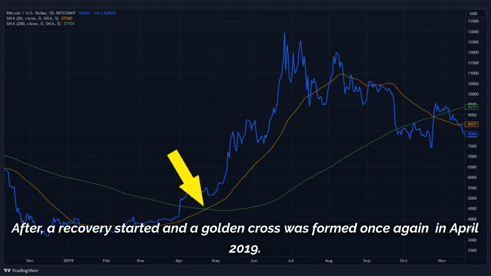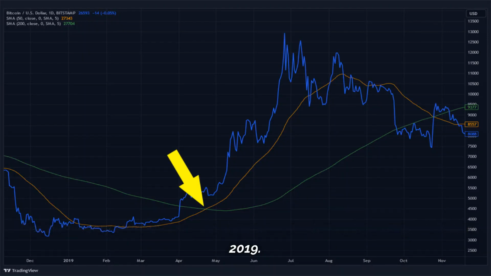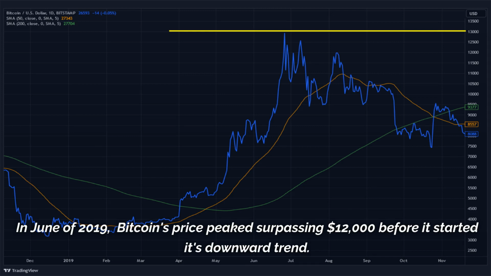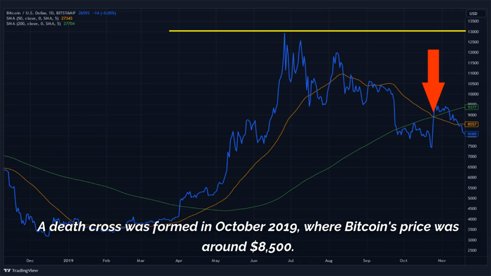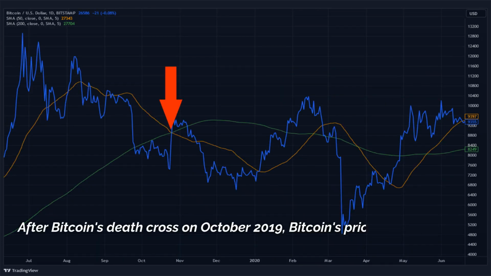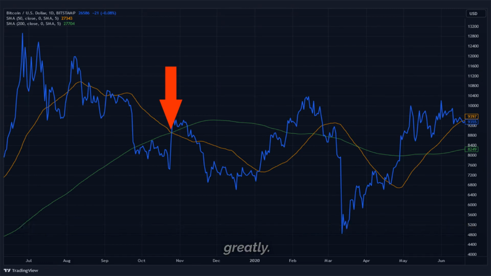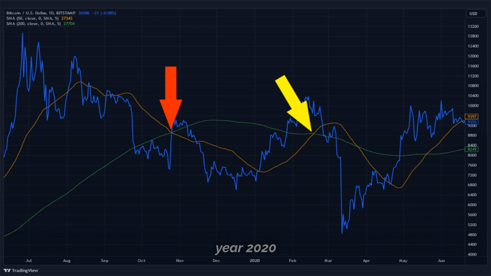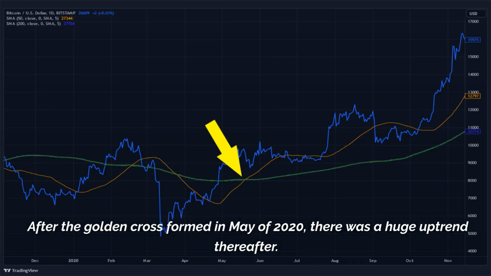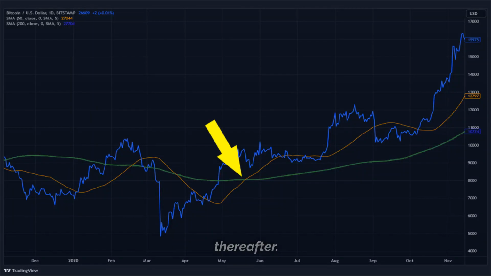After, a recovery started and a golden cross was formed once again in April 2019. In June of 2019, Bitcoin's price peaked surpassing $12,000 before it started its downward trend. A death cross was formed in October 2019, where Bitcoin's price was around $8,500. After Bitcoin's death cross in October 2019, Bitcoin's price would fluctuate greatly. This would lead to several crosses being formed in February of the following year 2020, March, and May. After the golden cross formed in May of 2020, there was a huge uptrend thereafter.